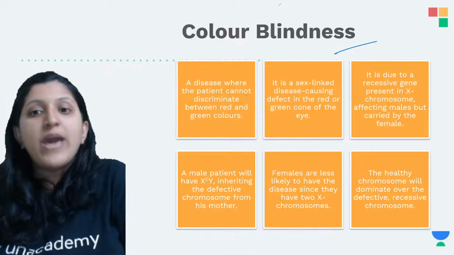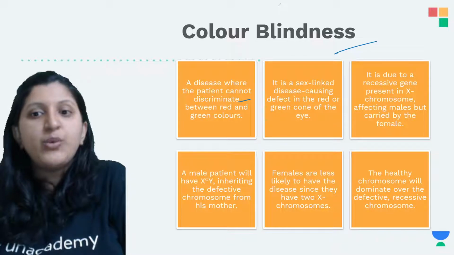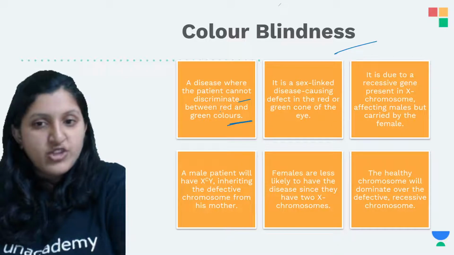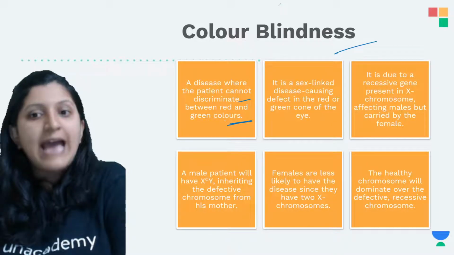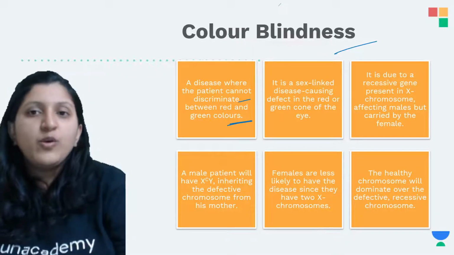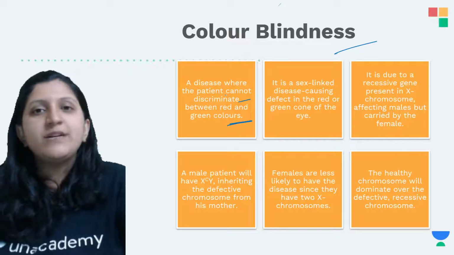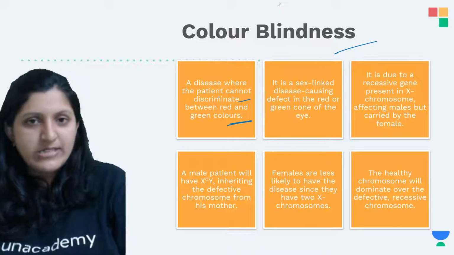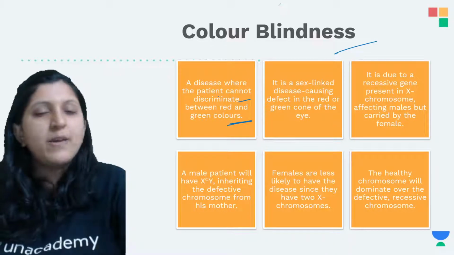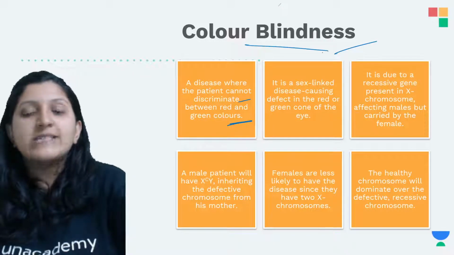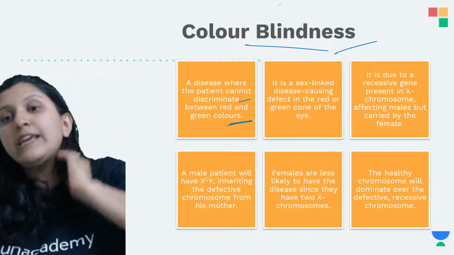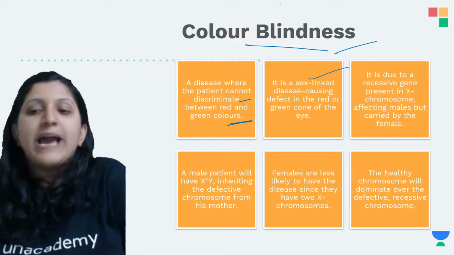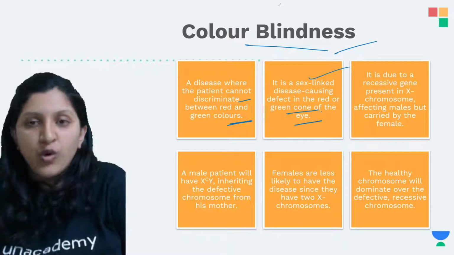It is a disease where the patient cannot discriminate between the red and the green color. If the patient is unable to differentiate between the red color as well as the green color, they just appear as black and white. So red is not seen as red, green is not seen as green, it just appears black and white. That is called color blindness. Again here, it is also a sex linked disease which is caused by a defect in the red and green cone of the eye.